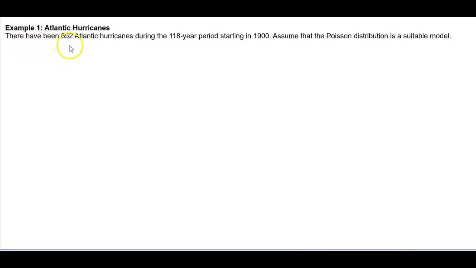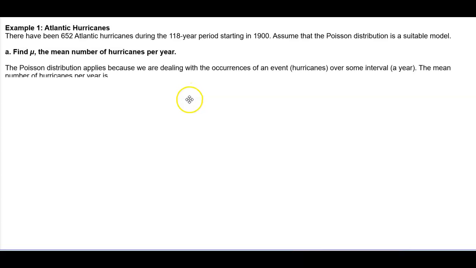Example 1, Atlantic hurricanes. There have been 652 Atlantic hurricanes during the 118-year period starting in 1990. Assume that the Poisson distribution is a suitable model. For part A, we want to find the mean number of hurricanes per year. Now, the Poisson distribution applies because we are dealing with occurrences of an event, hurricanes, over some interval, a year.